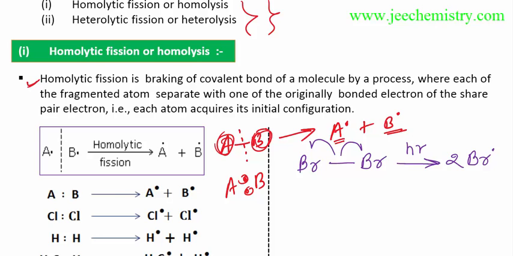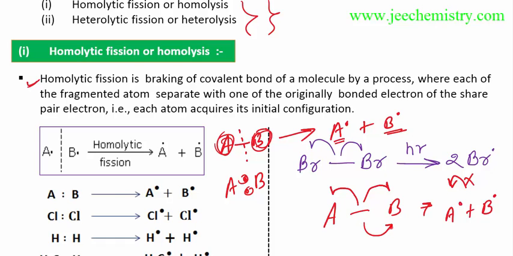How is it happening? Suppose A and B: one electron goes to each, and this is shown by a single-headed arrow. I am not showing a double arrow; I am showing a single arrow, which means one electron goes to this position and one electron goes to the other.